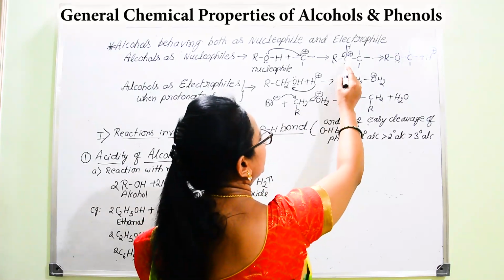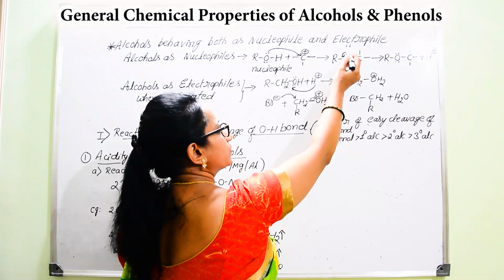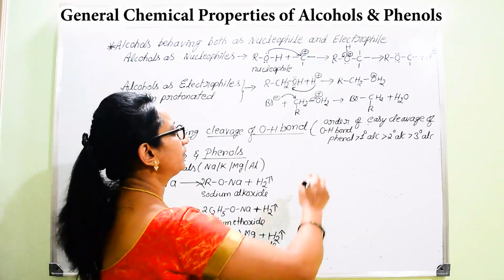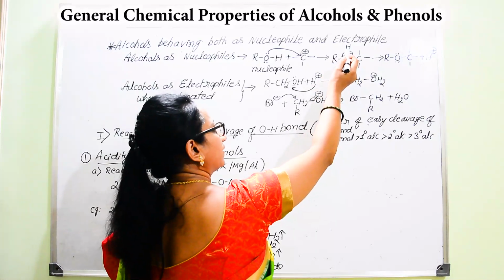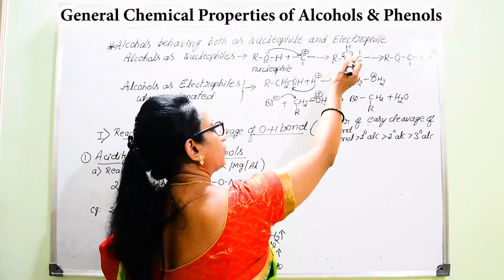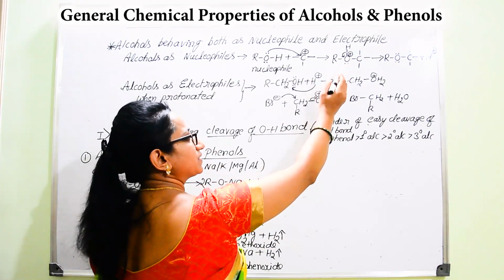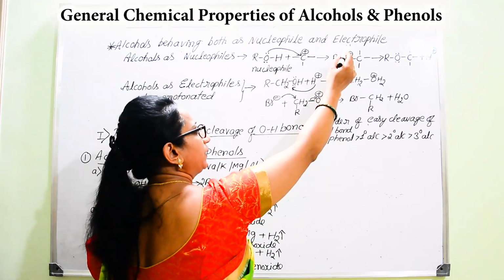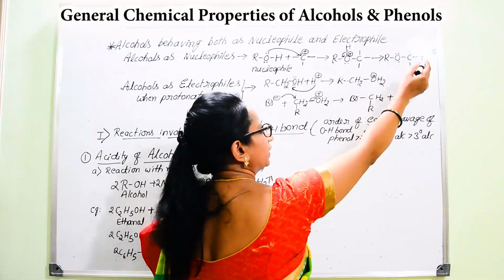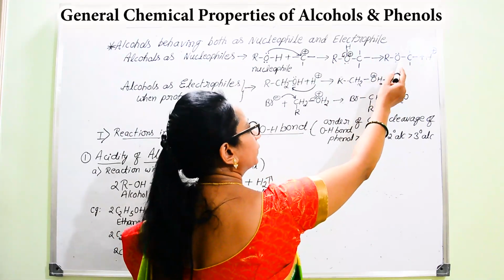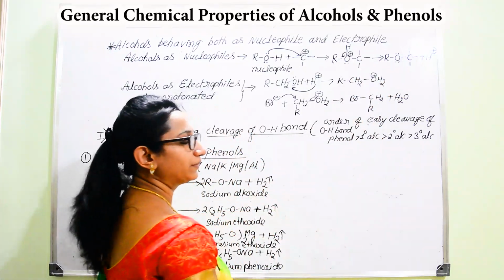Since oxygen is bonded to the less electronegative hydrogen atom, chances are more to attract that bond pair of electrons away from the hydrogen towards this positively charged oxygen. Hence there will be removal of hydrogen in the form of a proton, that is H plus, and you get back the neutrality on the oxygen atom.